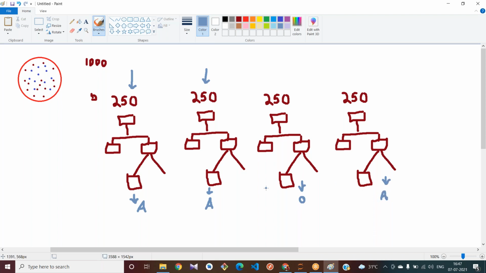Okay, what does it try to do? See, in the random forest, it tries to generate multiple decision trees using random samples of data, features and outputs. How does it predict the output? It takes all the decisions.